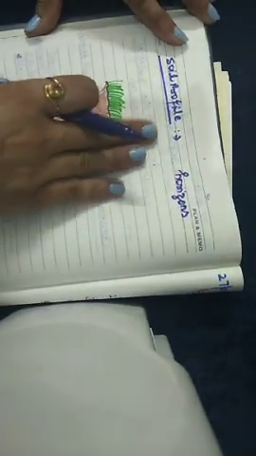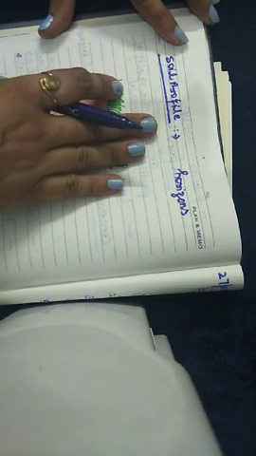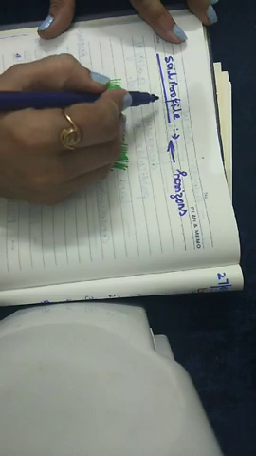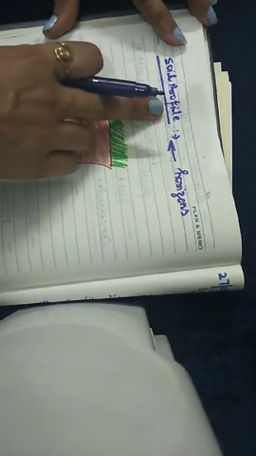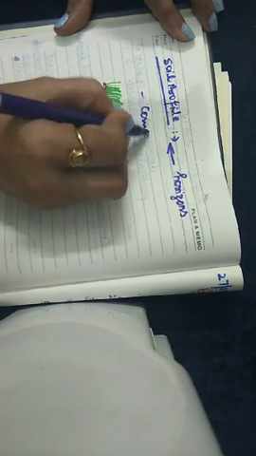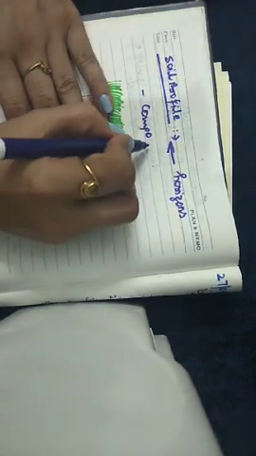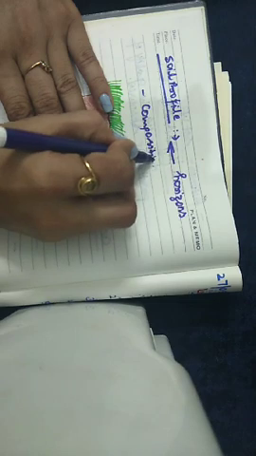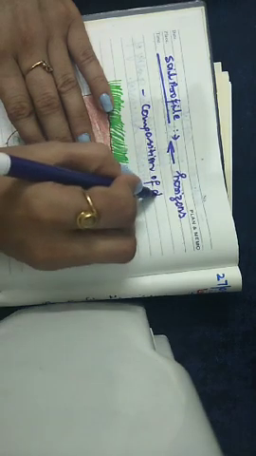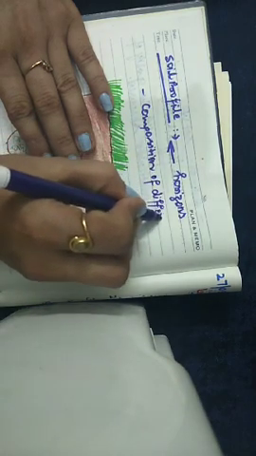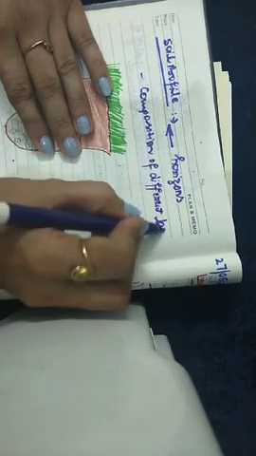The composition of different layers of the soil is called soil profile. So what is soil profile? It is the composition of different layers of soils.